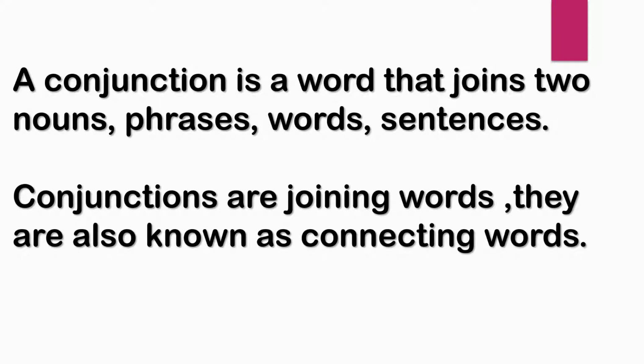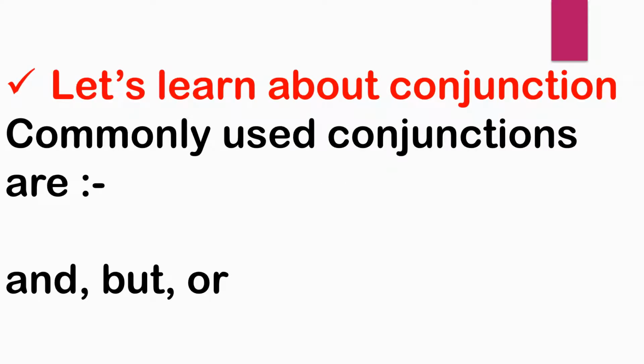A conjunction is a word that joins two nouns, phrases, words, or sentences. Conjunctions are joining words. They are also known as connecting words. Children, conjunction means we join two nouns, two phrases, two words and two sentences with one word, and that is called a conjunction. It is also called a connecting word. Let us learn about conjunctions.